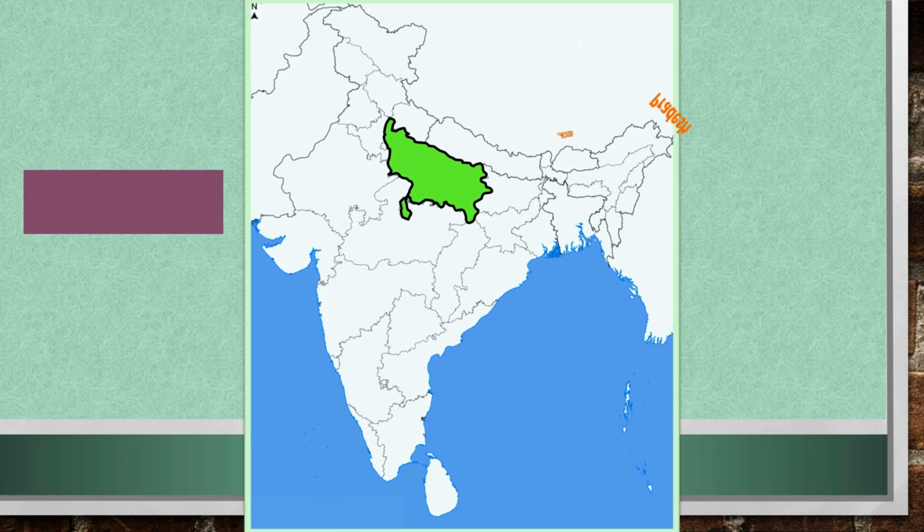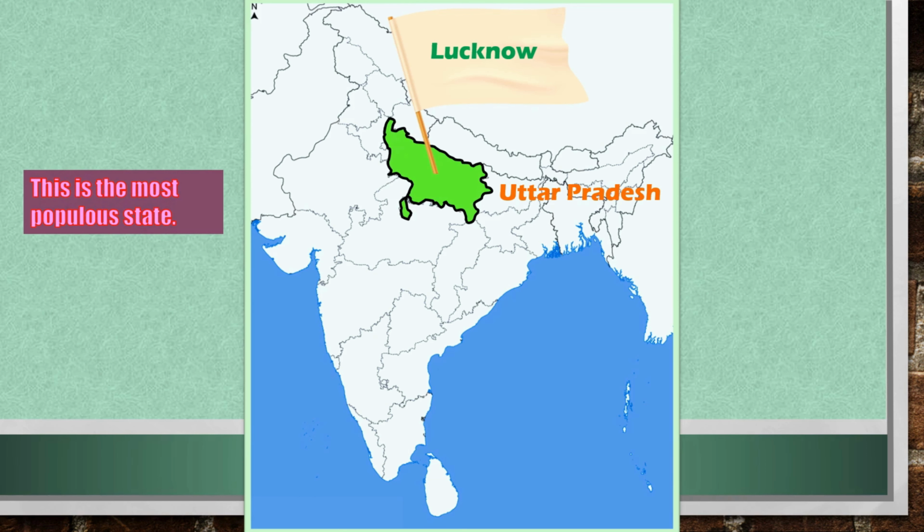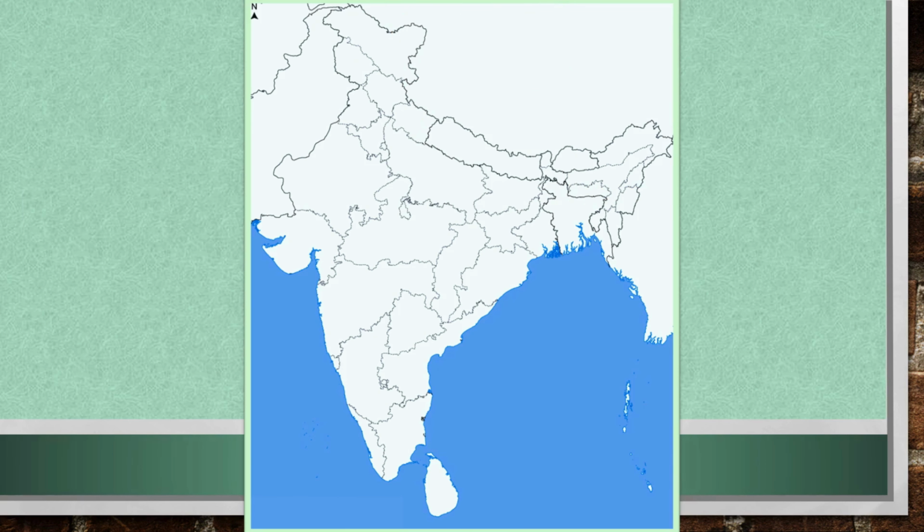This is Uttar Pradesh. Lucknow is the capital city of Uttar Pradesh. Uttar Pradesh is the most populous state in India. This is Uttarakhand or Uttaranchal. Dehradun is the capital city of Uttarakhand.